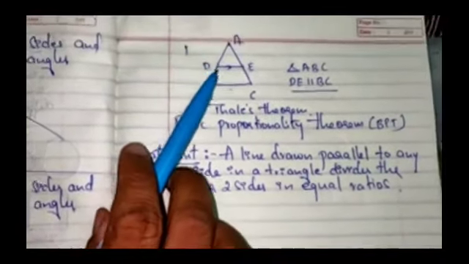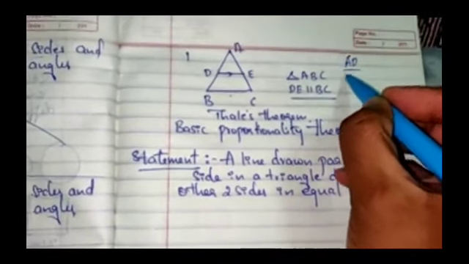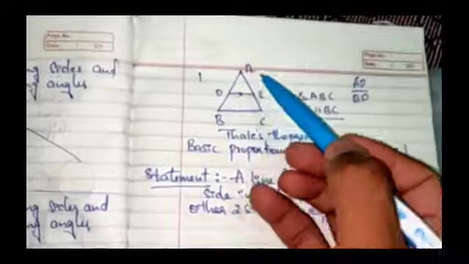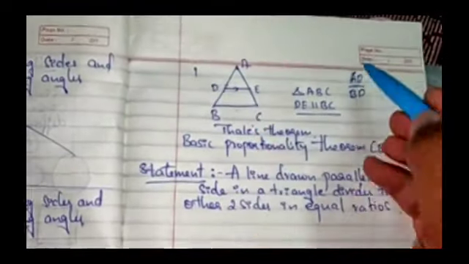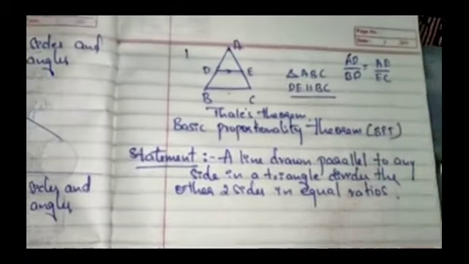In the sense, if I see this triangle, the ratio of AD and BD will be equal to AE and EC.